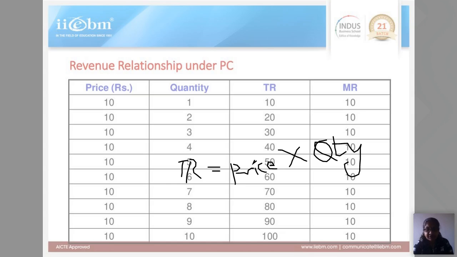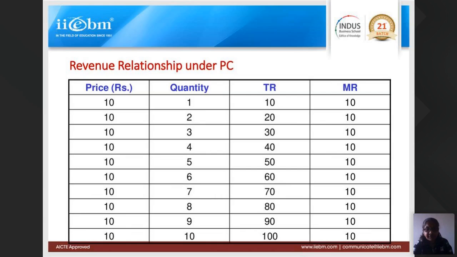This is how you calculate total revenue. So 10 multiplied by 1 is 10, 10 multiplied by 2 is 20, 10 multiplied by 3 is 30, like that it is.